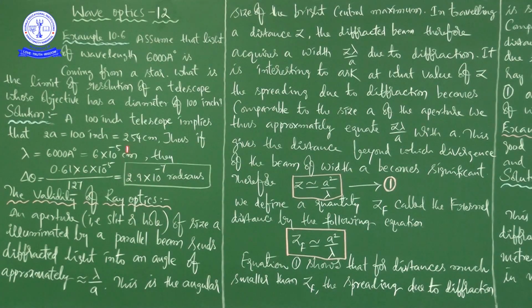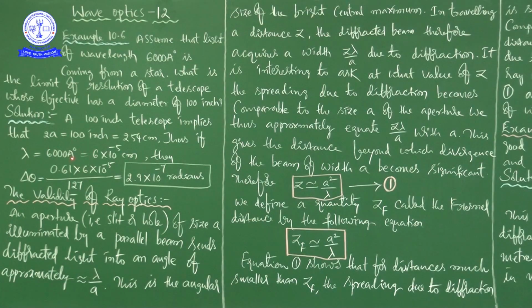So here he has given the diameter of the objective lens, that is 100 inch, and he is asking the limit of resolution. At the same time, he has also given the wavelength of light, that is 6000 angstrom unit.